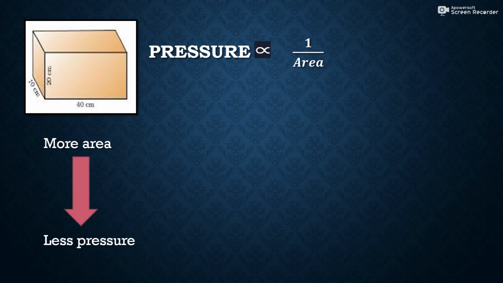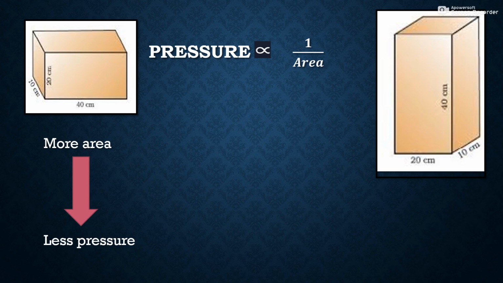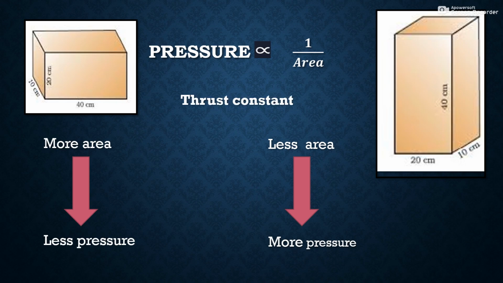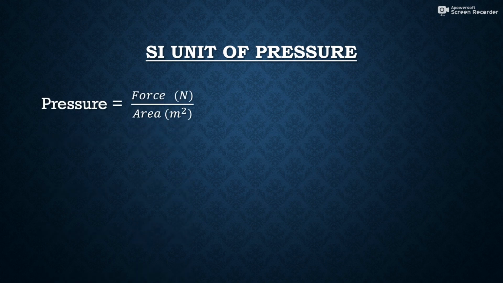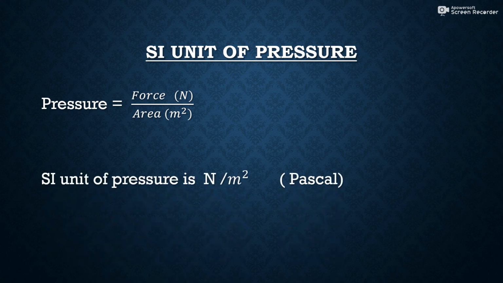When the object is in vertical position, then the area of the object is less. If the area is less, then there will be more pressure. In both the cases, thrust is constant. As we represent the pressure like this, the SI unit of pressure is Newton per meter square, which is also called Pascal.